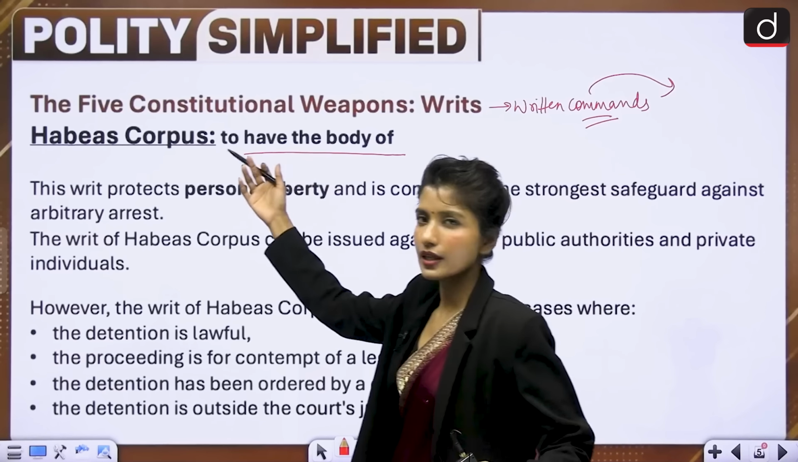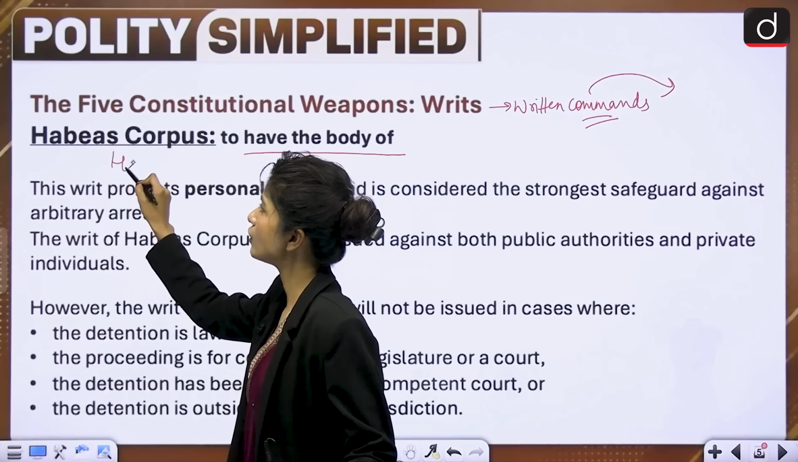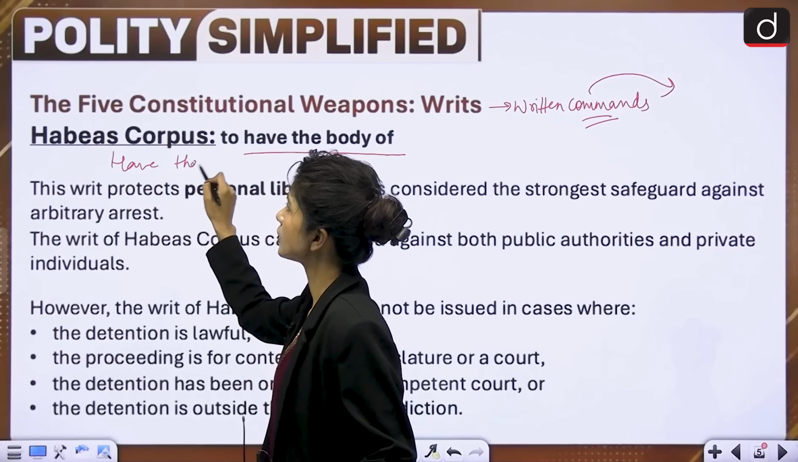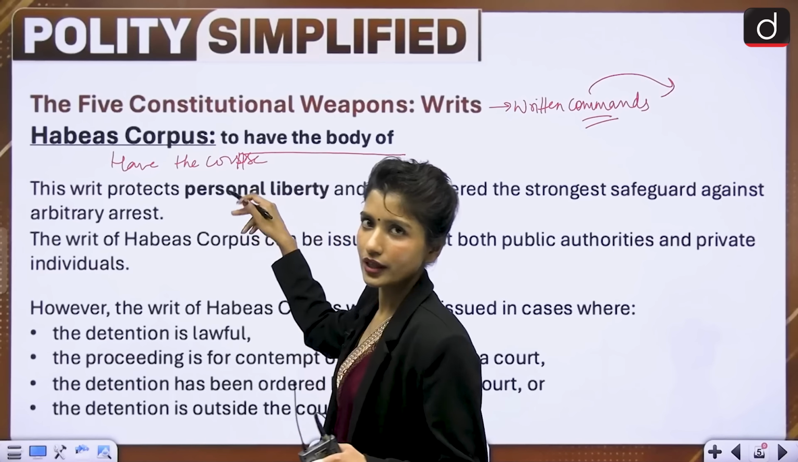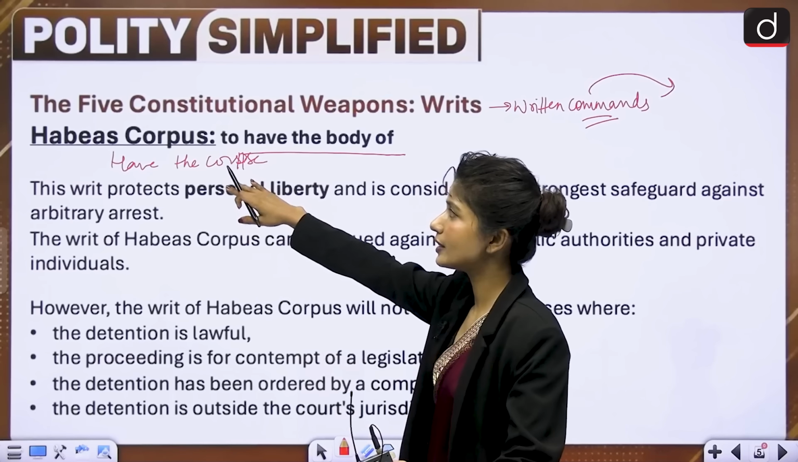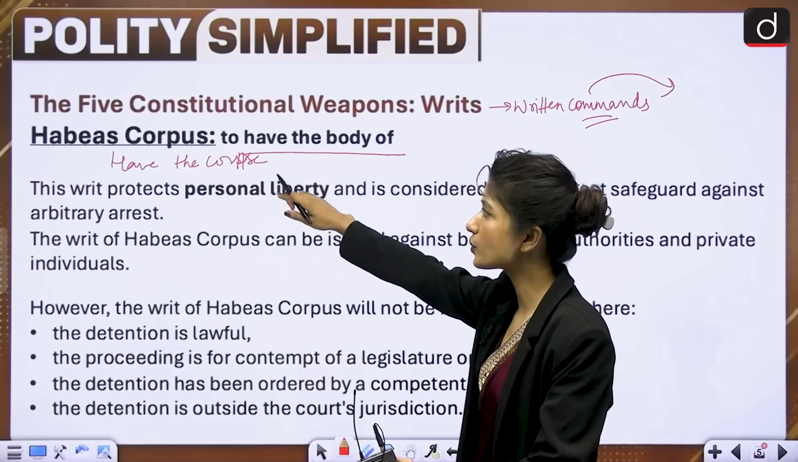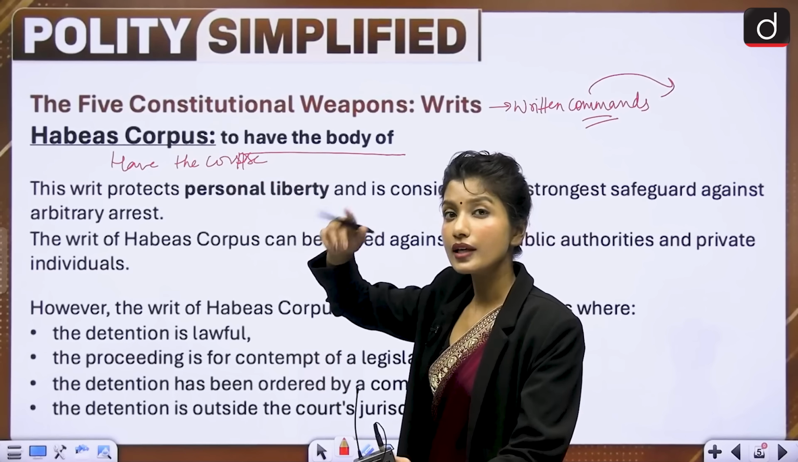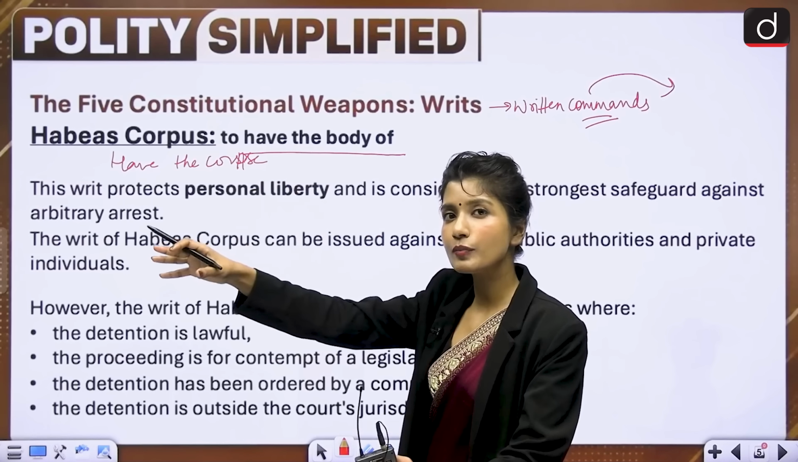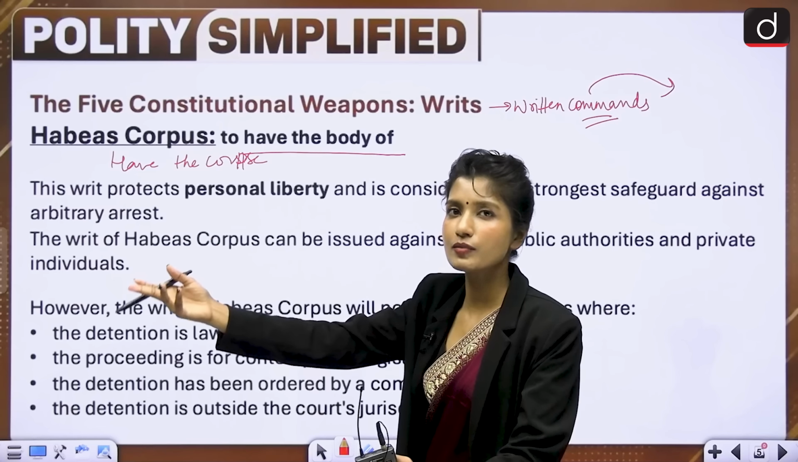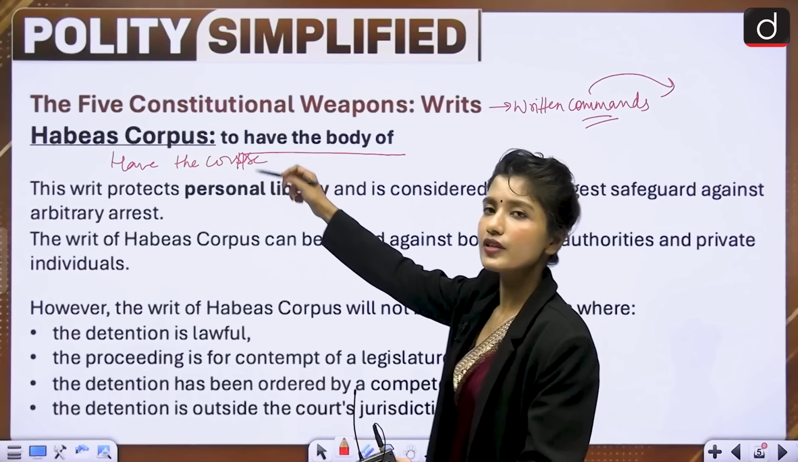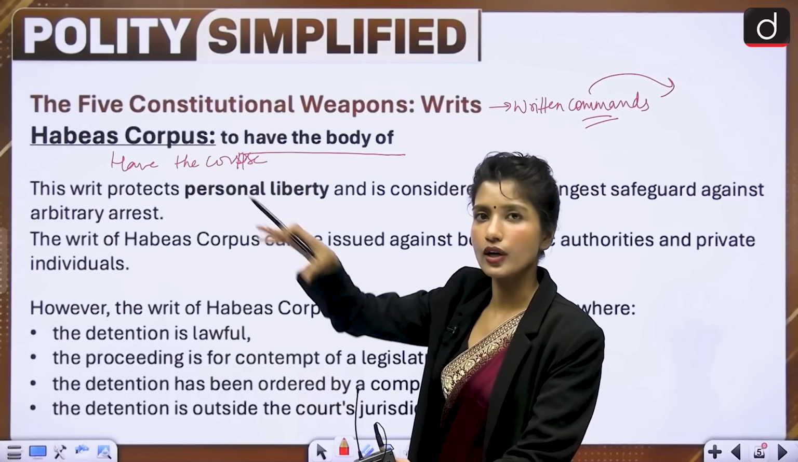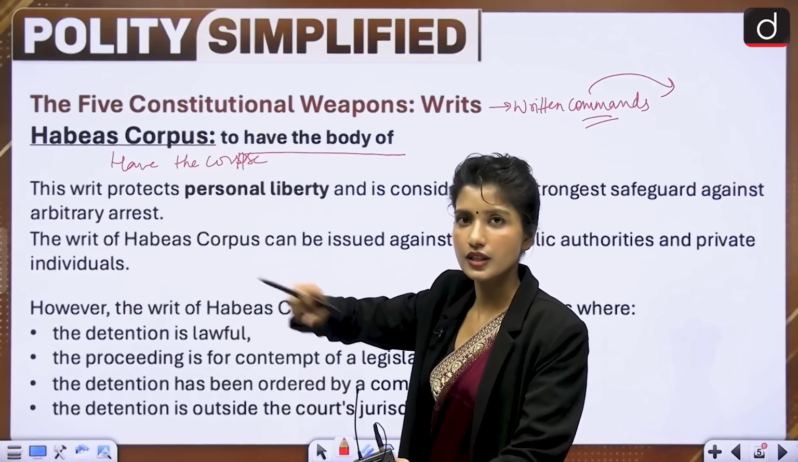Now you can remember it like this: habeas corpus is have the corpse of. Corpse usually means dead body, but we are just trying to remember it with this because it sounds similar. Have the corpse of, meaning have the body of that person before that person becomes a dead body, because that's very much possible in arrests, right? So habeas corpus means bring the body of that person here.